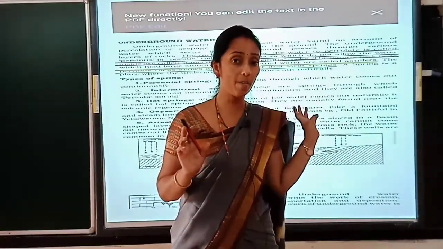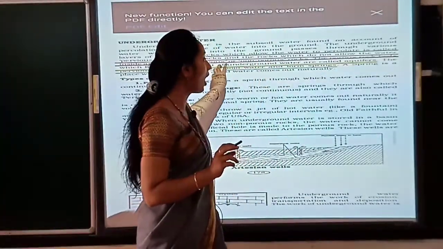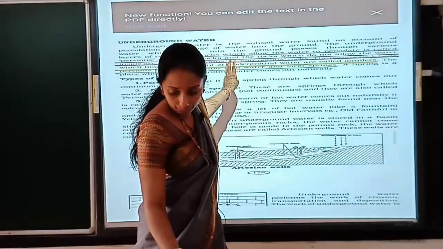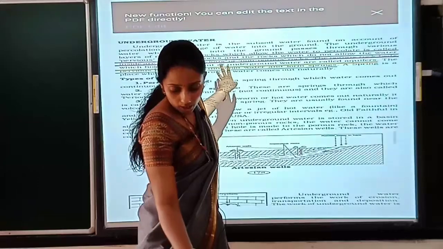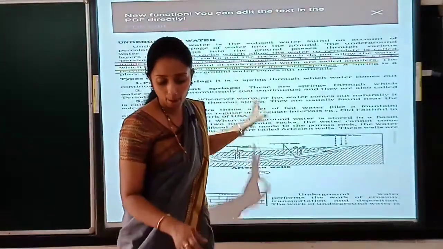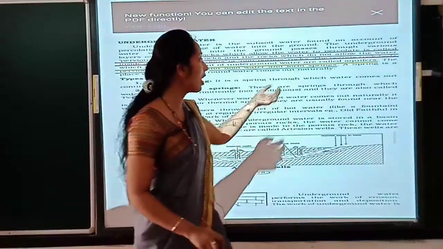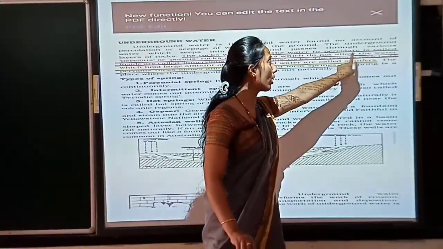That I gave is my own definition, children, because in your textbook, see here I underlined, you will get the exact definition of aquifers. The porous rock beds which hold a large amount of underground water are called an aquifer. Means it is a storage of underground water.